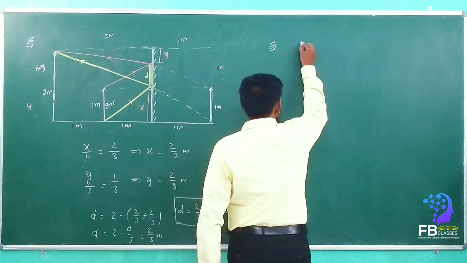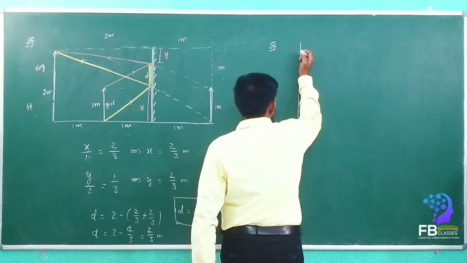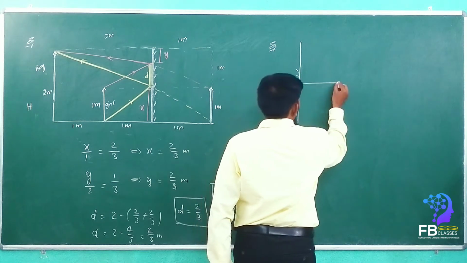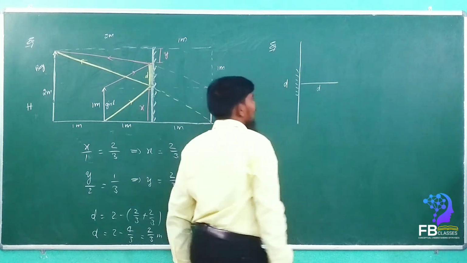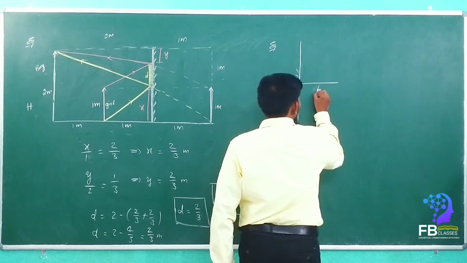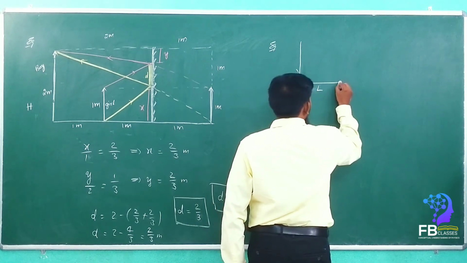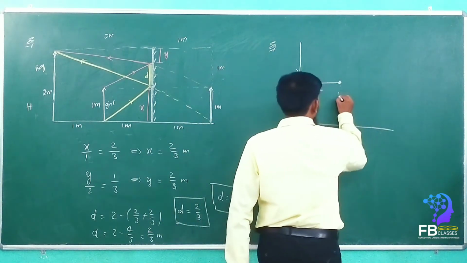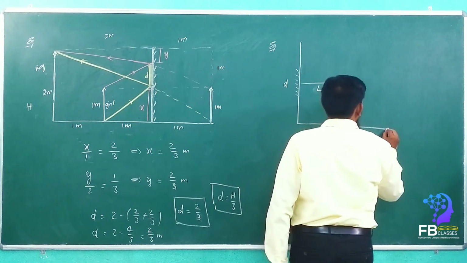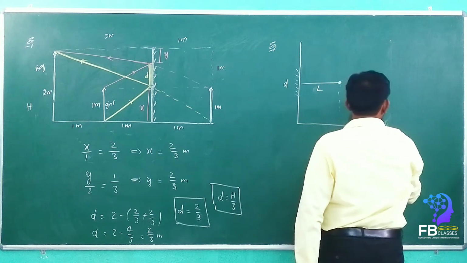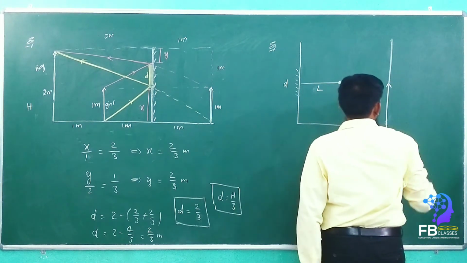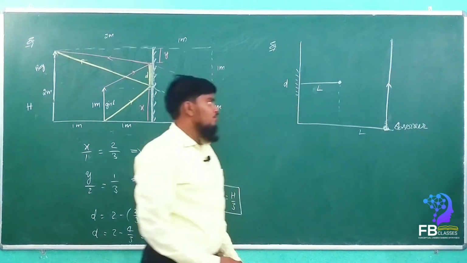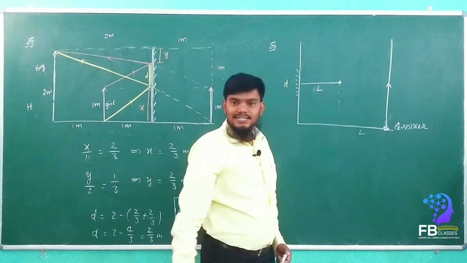In the same way, sometimes he will give a question in such a way that, consider, this is the mirror. This mirror length is D. From the perpendicular to the mirror, let us consider the length L. There is one light source there. Now, the observer is moving L length here. Again, he is moving in this path. He is the observer. The observer is moving apart by the L length again. Are you getting my point?